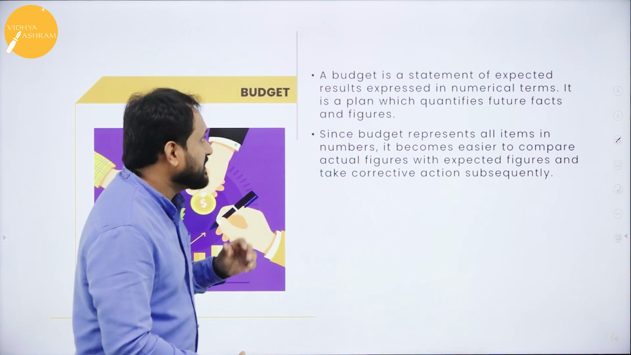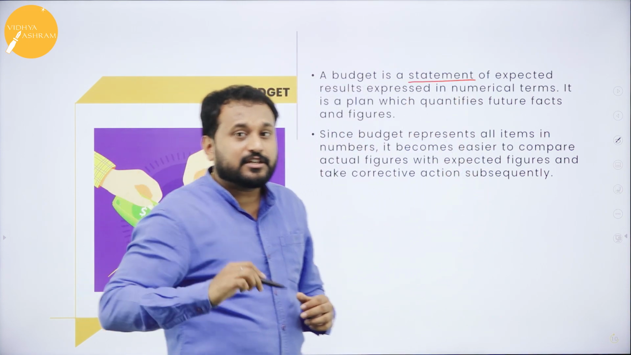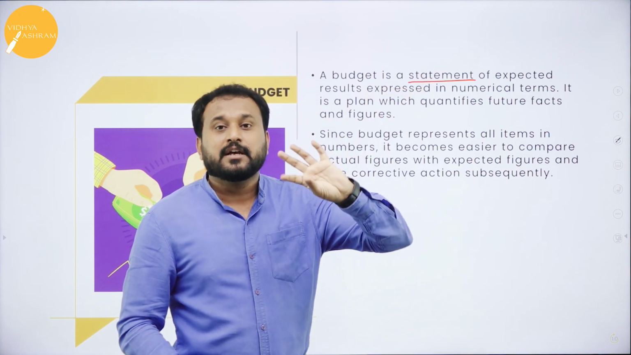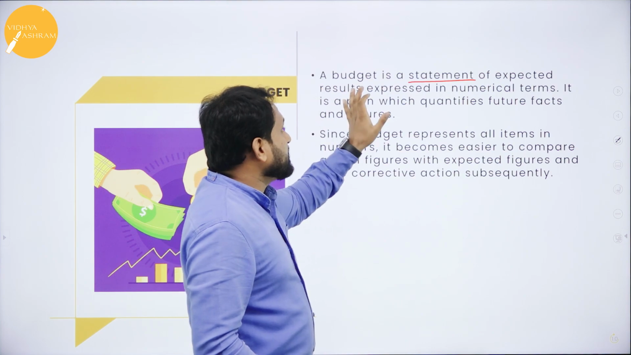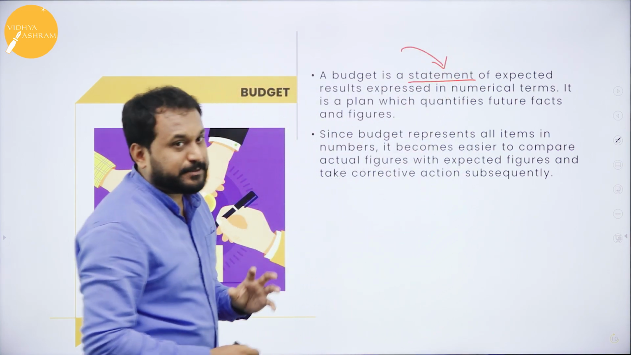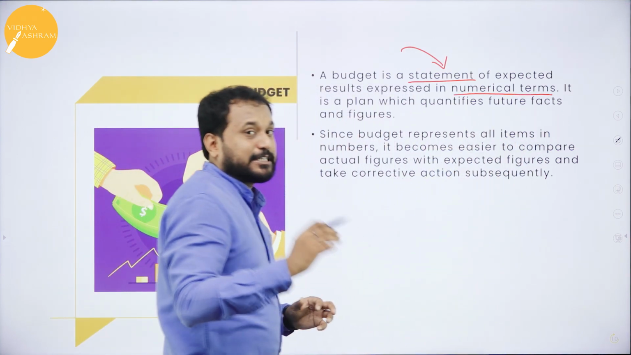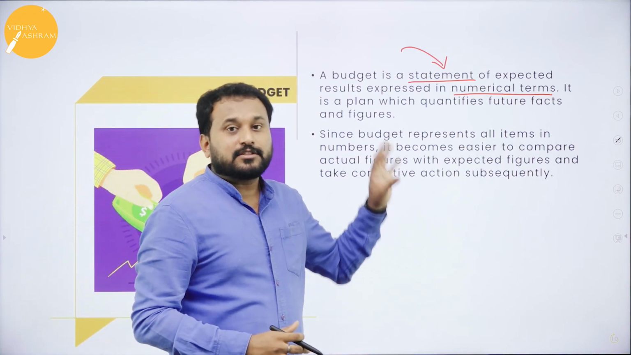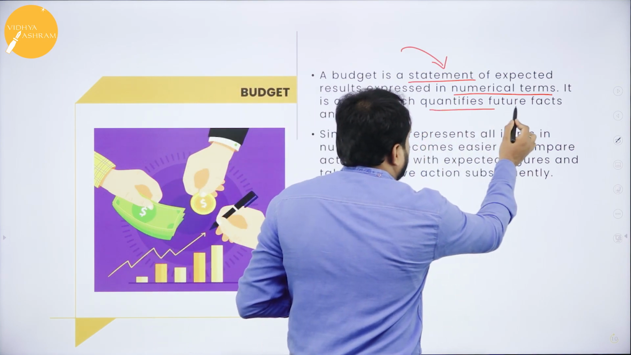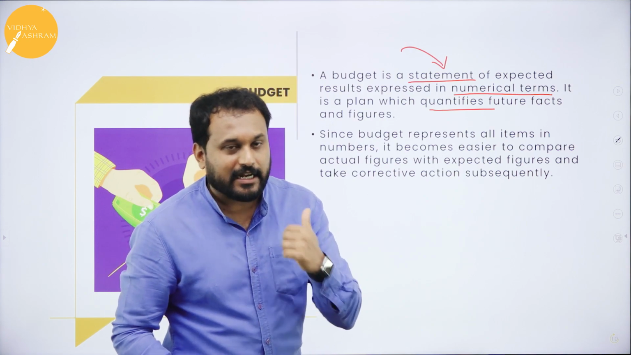Now a budget is a statement. Everything is written, nothing is oral. Sometimes a routine statement, a specified statement. Budget is a statement of expected results expressed in numerical terms. Everything is expressed in numerical terms. It is not qualitative, it is quantitative. That's why it quantifies future facts and figures. It is all about quantity, exactly what it is.